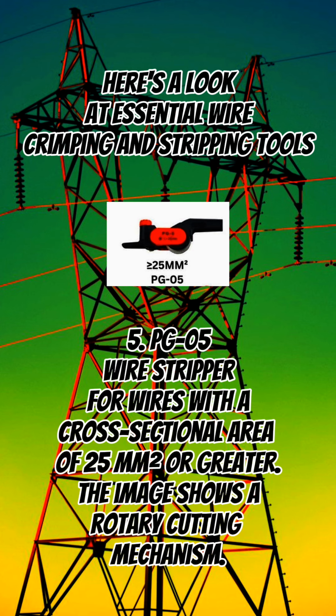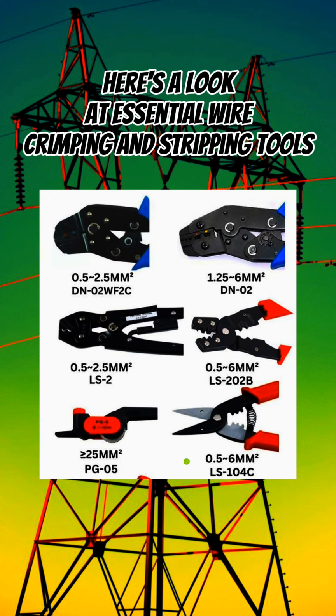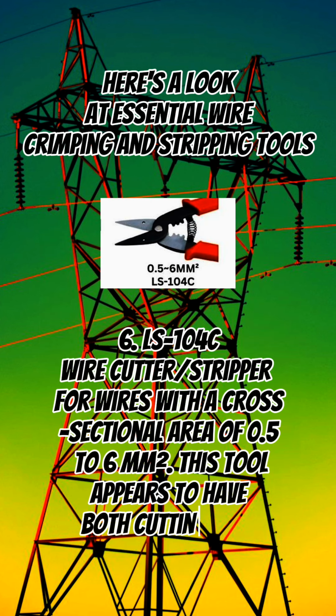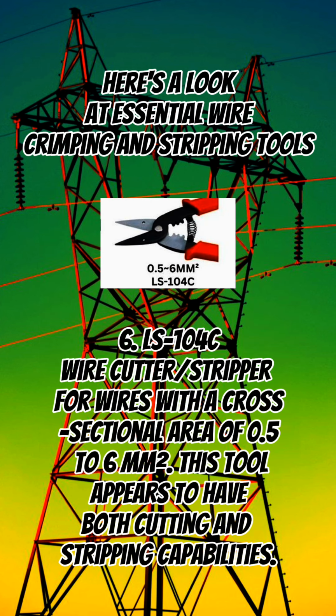The image shows a rotary cutting mechanism. 6. LS104C. Wire cutter. Stripper for wires with a cross-sectional area of 0.5 to 6 square millimeters. This tool appears to have both cutting and stripping